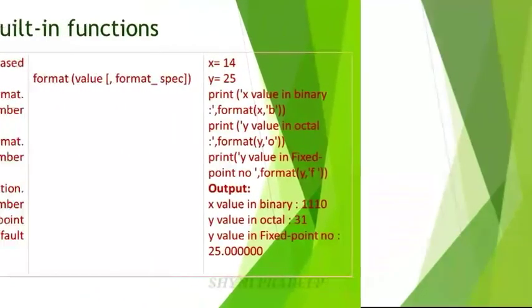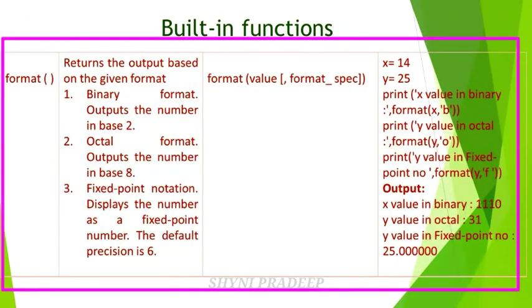And the next, format function. It returns output based on the given format. First one is binary format, next octal format, and next fixed point notation. Binary number base is 2, octal number base is 8, and for fixed point notation, the default precision is 6. And see the syntax: format(value, format_spec).